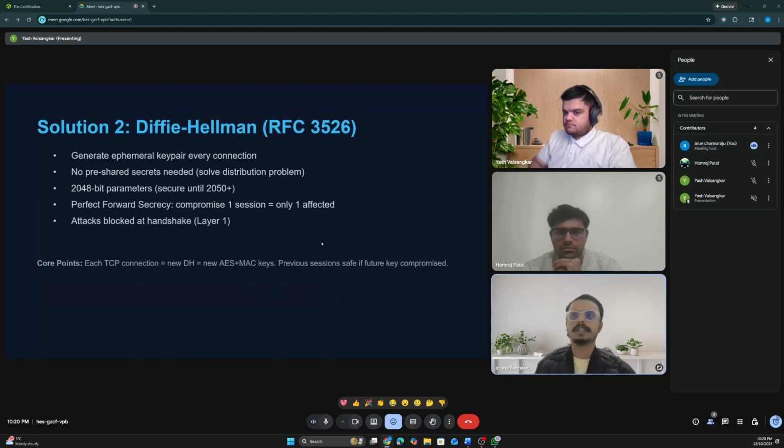So once we are using Diffie-Hellman for this problem, the secret key will never be sent on the network, and it will be computed through the two public keys of those devices. So this is how we have stopped the attack of compromising the secret keys. Now I'll be passing it on to Ash for further explanation.